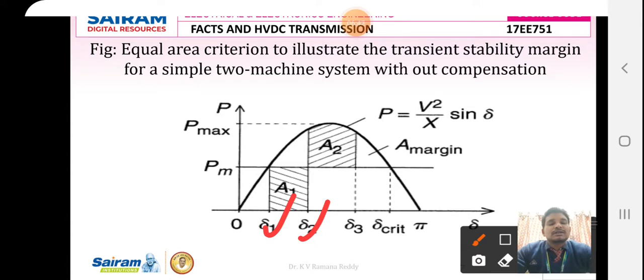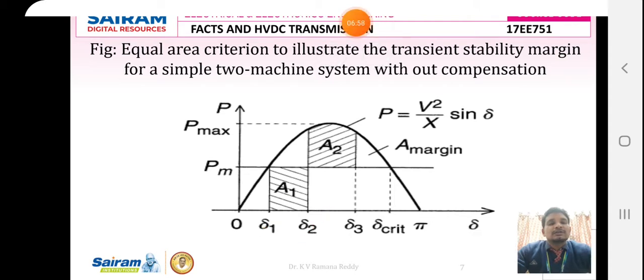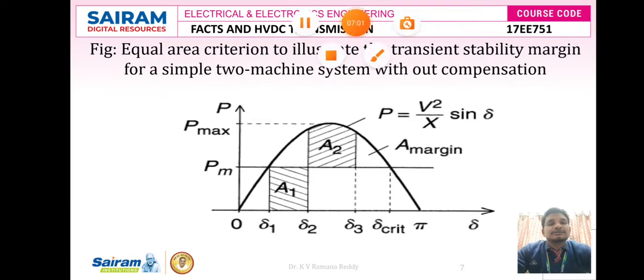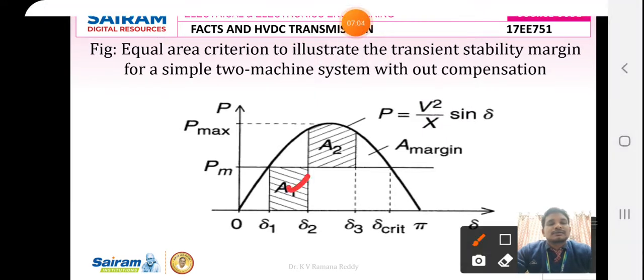In this case the mechanical input of the generator is constant. Therefore the generator accelerates and its power increases. Hence the area A1 is called the accelerating region. At an angle delta 2, the circuit breaker of the transmission line is closed.